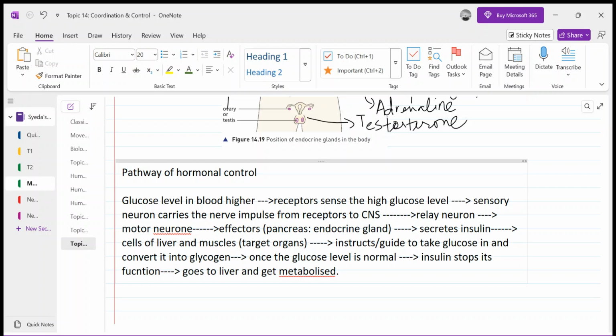If it remained active, it would keep on producing its effect, which we really don't want, right? So this is the pathway of the hormonal control, how it is happening.